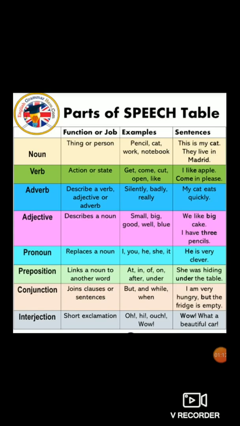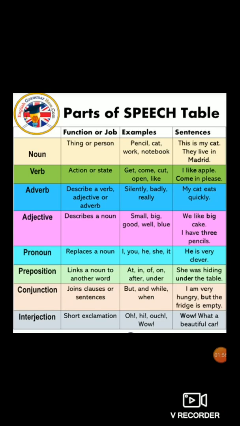Adverb. Adverb's function is, adverb describes a verb, adjective or adverb. For example, silently, badly, really, these are the examples of adverb. The sentences you can see here. My cat eats quickly. So cat is a noun because it is a name of an animal. Eat is an action. That's why it's known as a verb. Whereas quickly is known as adverb because it describes a verb. And what is verb here? Eats.